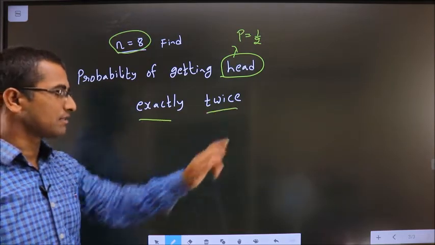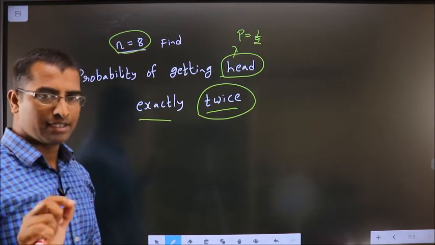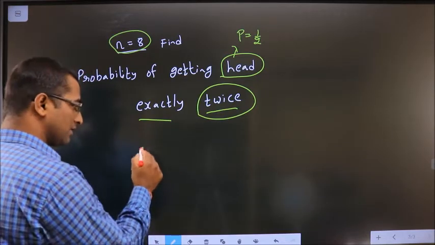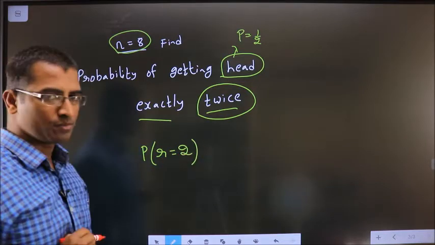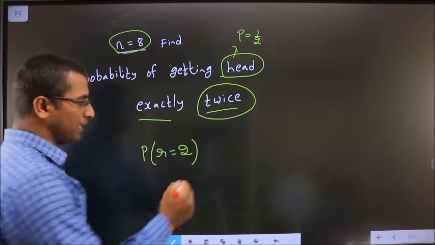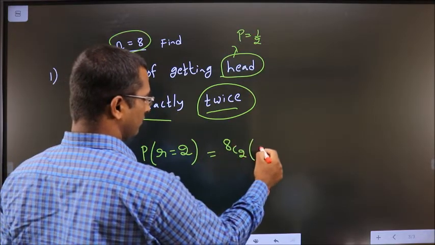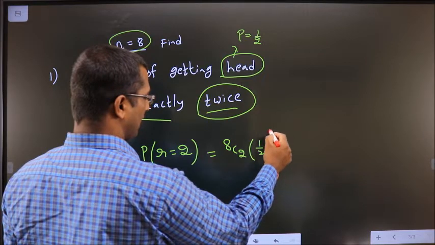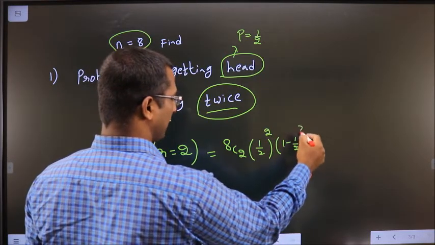Exactly twice. He said head should appear exactly twice, so your r value is 2. So if I put in the formula, nCr, so 8C2 p power r into (1 minus p) power n minus r.